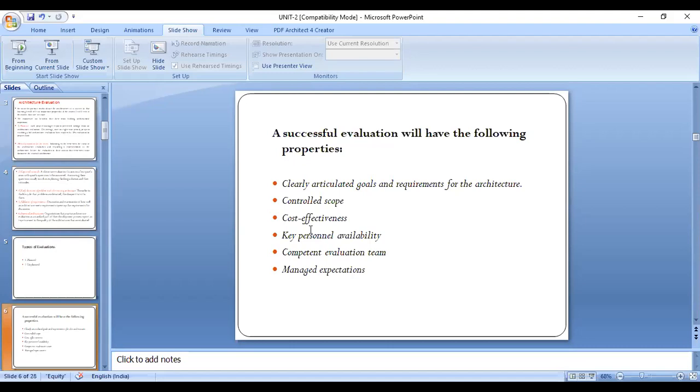There is no cost effect. But for bigger projects, whatever you are developing, if you go for an evaluation of those bigger projects, it may reduce the cost a lot, isn't it?